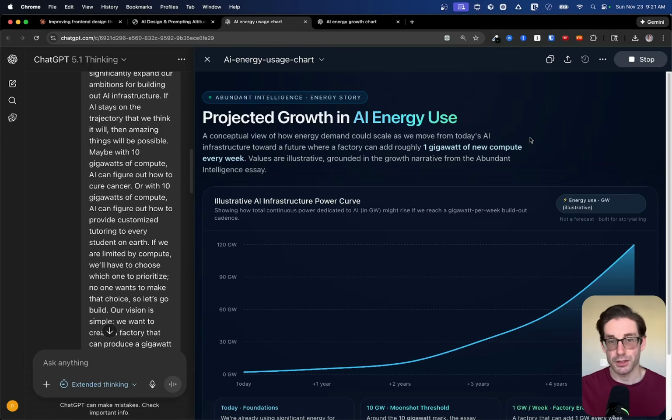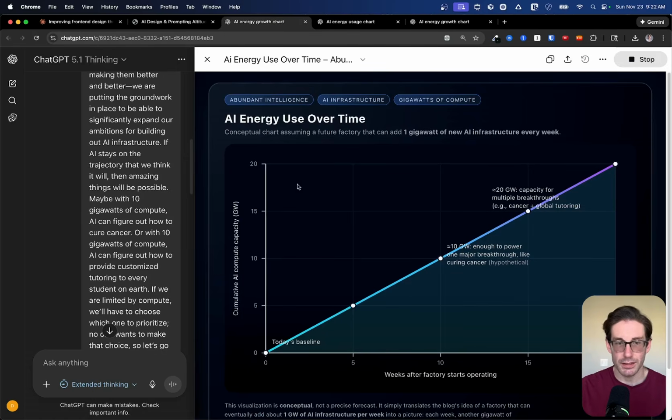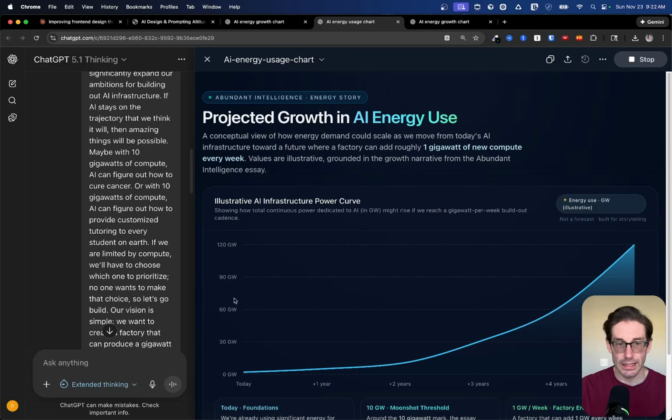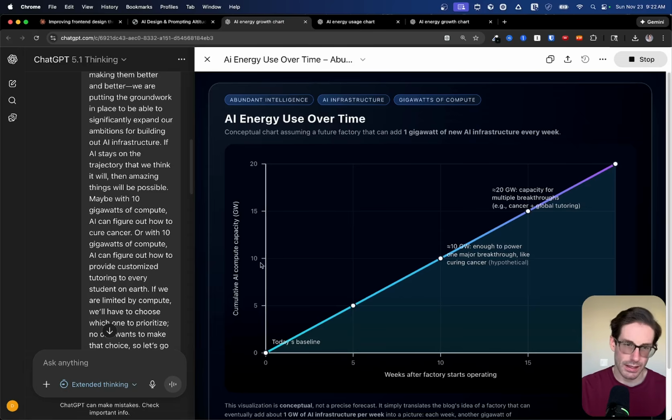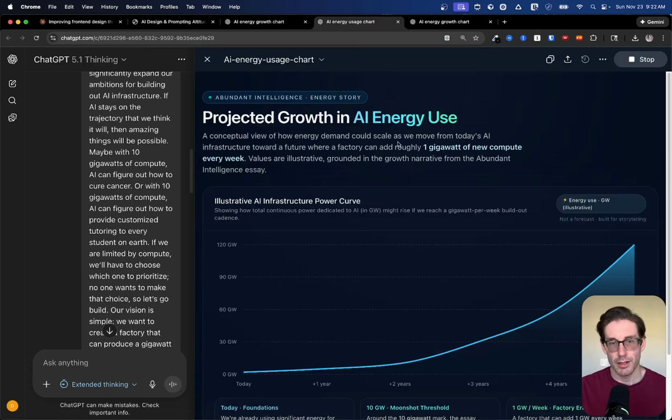Now, the coloring, there is no purple gradients, which is a plus. You can also see, from my opinion, this is much more intuitive compared to the previous one. And the reason being is that there are no overlays on top of the line. So if we look at the previous one, there's a bunch of overlays and the axes are slightly different. So this is gigawatts and this is, I think, gigawatts as well, but there's no labeling as horizontal and it's all really hard to read. But if you look at this, it's very intuitive and easy to understand.